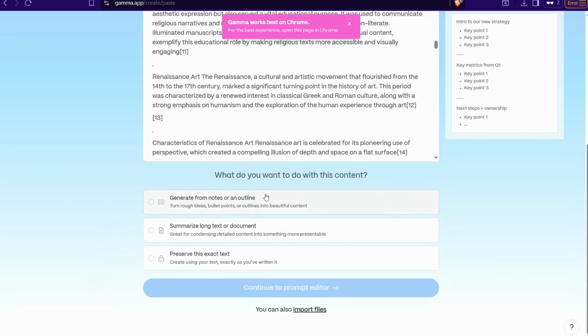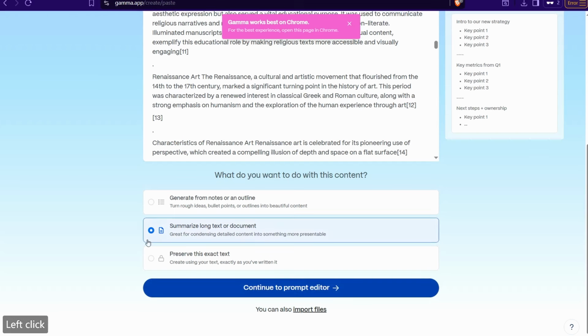Then it's time to decide what you want to do with this content. You can preserve it as it is, or summarize this long text into a short paragraph. I just prefer to summarize or preserve. So I would like to take this one, for example, and continue to the prompt editor.